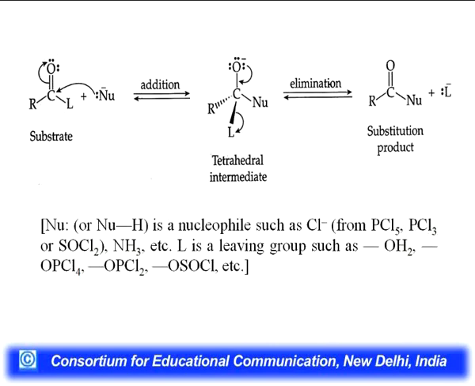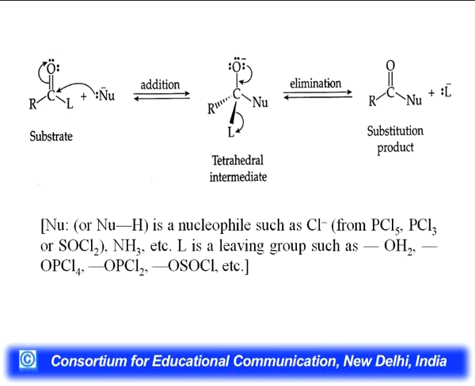Because it is unstable, what happens quickly? There is an elimination of L group, that is the leaving group, and you will get the substitution product simply. So, Nu, which represents the nucleophile, can be Cl minus, from PCl5, PCl3 or SOCl2, and the leaving group can be OH2, a better leaving group.